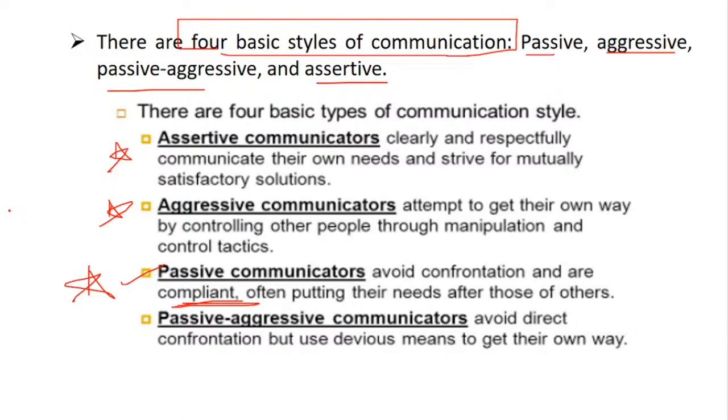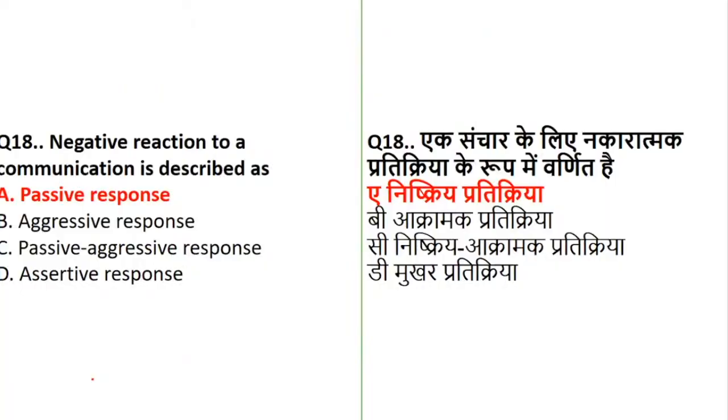And passive aggressive, this is what many of you answered, which is wrong. Okay, yes, just a minute, I'll come to your doubt also. They avoid direct confrontation but use devious means to get their own way. So they are actually negative, but in a negative and aggressive way, they will try to get their things done. Is it clear? Fine. So this is how the right answer will be.